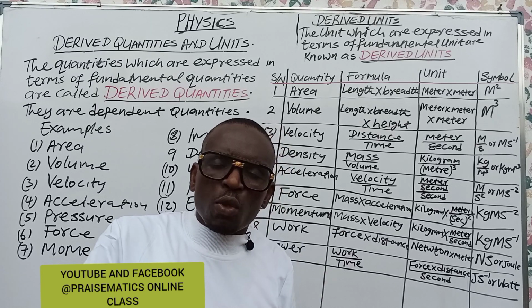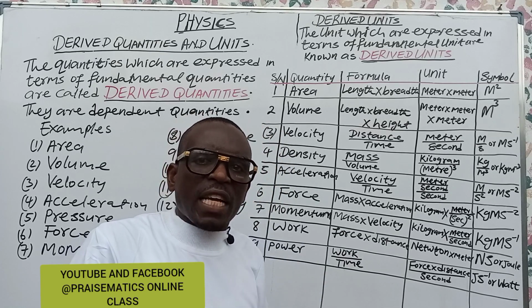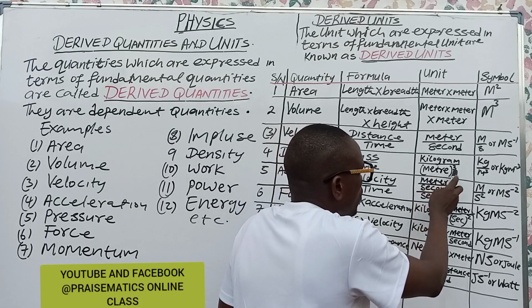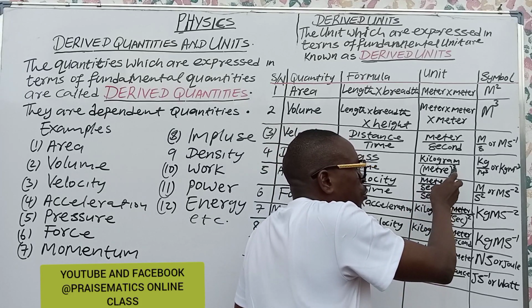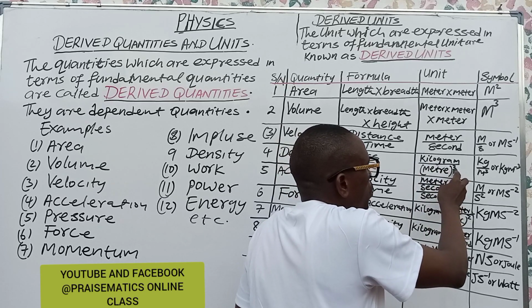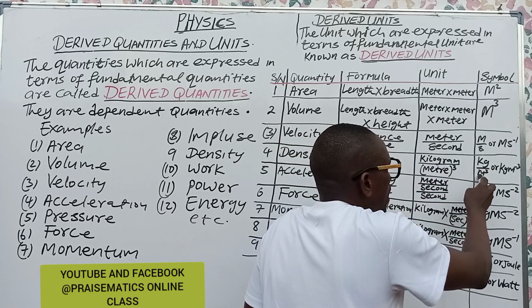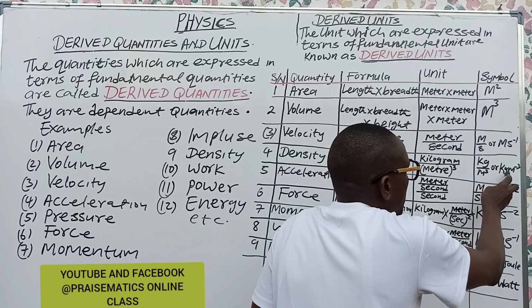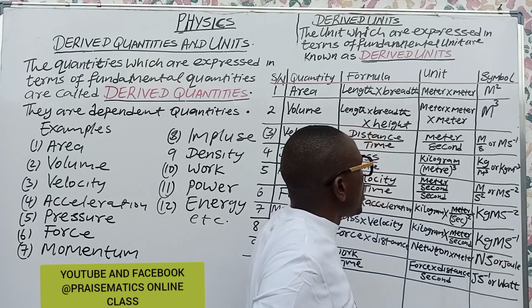That is length times width times what? Breadth. Or length times breadth times height. So the length gives us meter cubed. So this is kilogram per meter cubed. That is kg over meter cubed, which is determined by a lot of indices. We can have it as kg per meter cubed, and that is it.